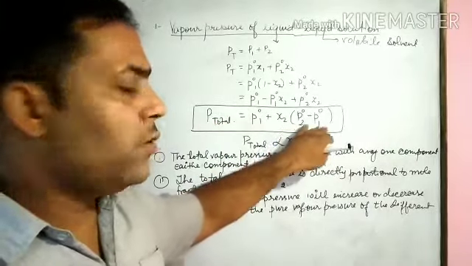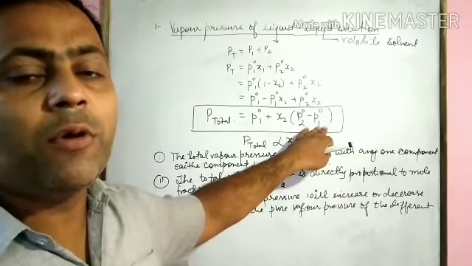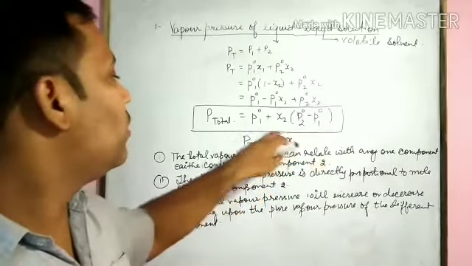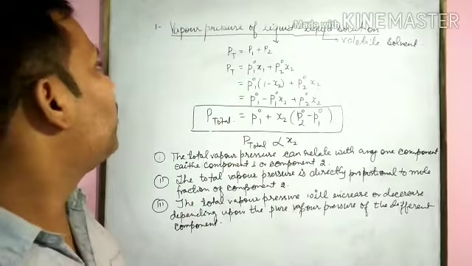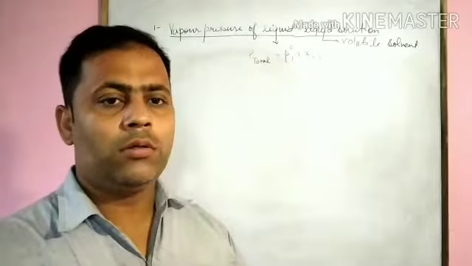Depending upon this partial pressure of pure component, the P total will increase or decrease. This is all about the vapor pressure of liquid solution.